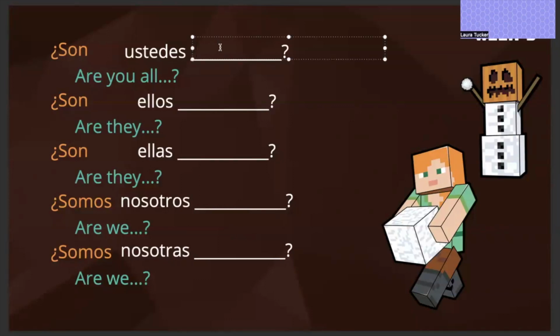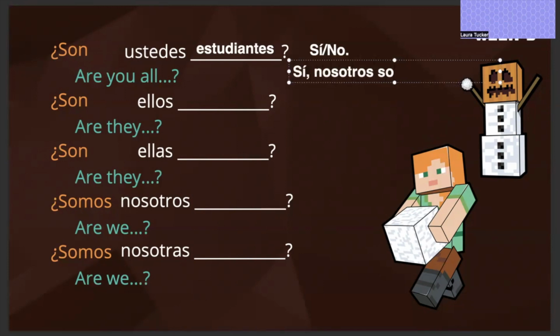So very quickly, I'm going to give some examples. So you might ask, ¿son ustedes estudiantes? Are you all students? And as I've mentioned, you could just say sí or no. That would be perfectly fine. However, if you want to do a longer sentence to answer that, it's going to be slightly more complex because we're asking, are you all students? And if someone asks you, you are not going to say, yes, you all are students. You're going to say, we are students. So in that case, we're going to say sí. Nosotros somos estudiantes. Or no, nosotros no somos estudiantes.